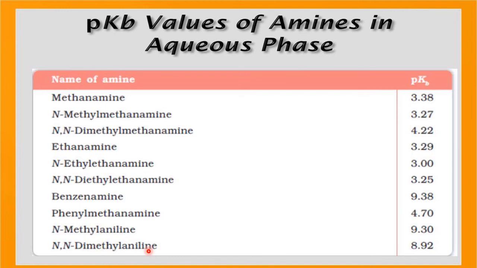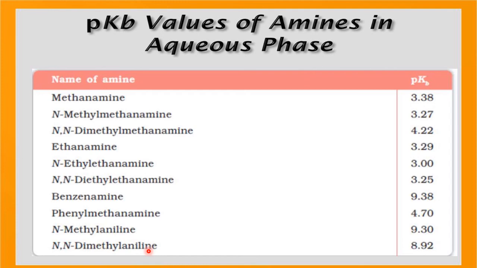Why? It is explained on the electron donating group and electron withdrawing group nature. For the nitrogen, if the attached group is electron donating, for example alkyl groups like CH3NH2, CH3CH2NH2, ethylamine, propylamine, they are all electron donating groups.